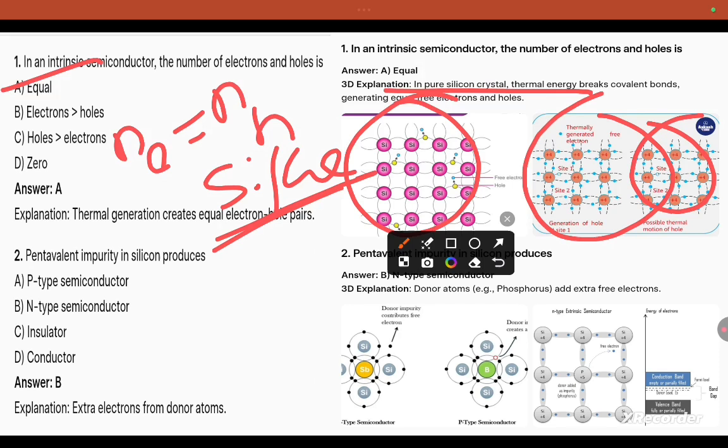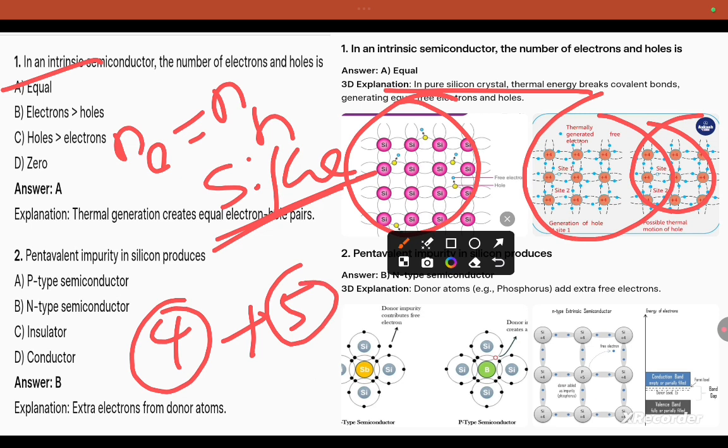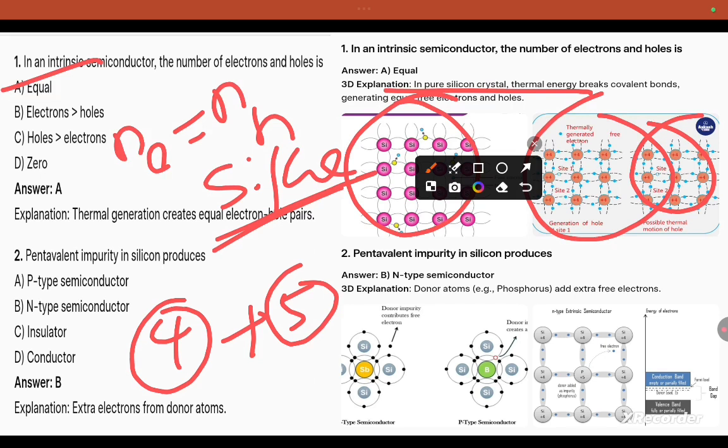Second question, pentavalent impurity in silicon produces. Silicon is a tetravalent element, which is nothing but an intrinsic semiconductor. To the intrinsic semiconductor we add pentavalent such as phosphorus, antimony, arsenic. Then which type of semiconductor will be formed? When we add pentavalent, it creates N-type semiconductor. There are extra electrons from donor atoms. So when intrinsic semiconductor is doped by pentavalent, it gives N-type semiconductor.